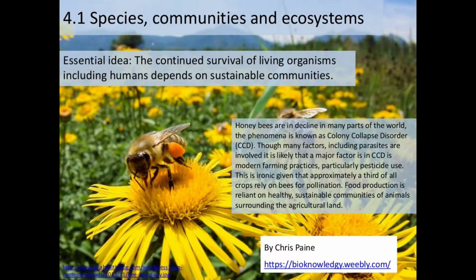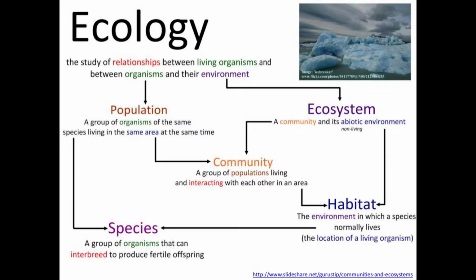Everyone, today we'll be talking about species, communities, and ecosystems. Let's first define some terms. Ecology is a study of relationships between living organisms and between organisms and their environment. Population is a group of organisms of the same species living in the same area at the same time. Ecosystems are a community and its abiotic environment.